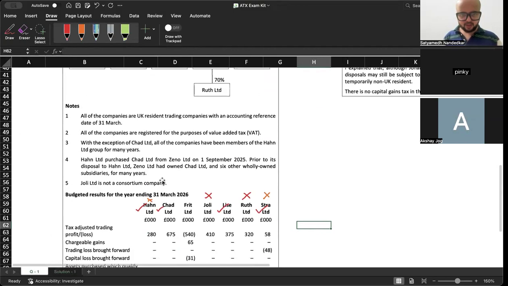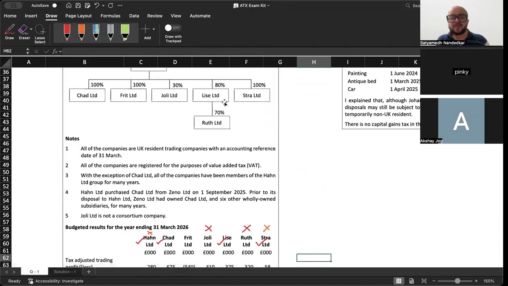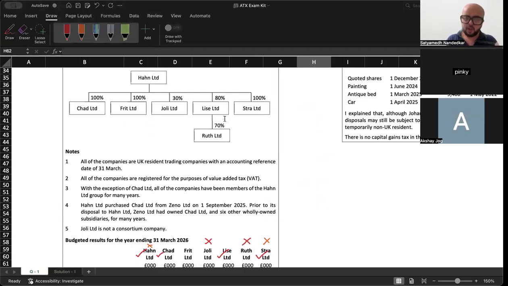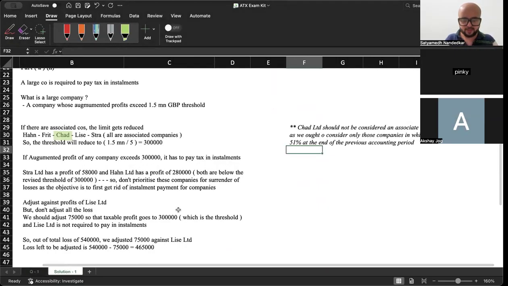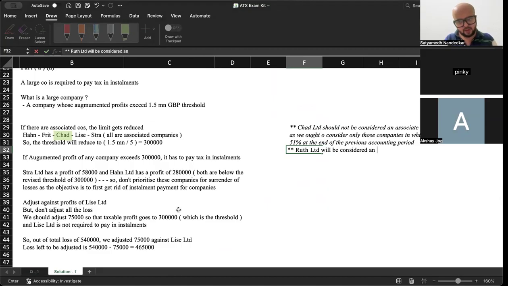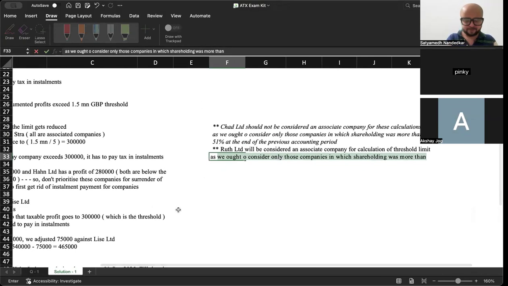But if you look here, Ruth Limited, although it is not a part of the loss relief group, Ruth Limited will be considered an associate company because its effective holding is more than 51%.